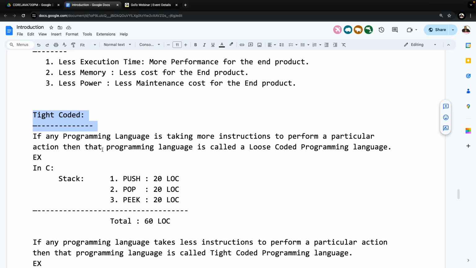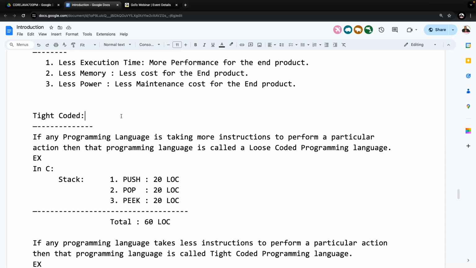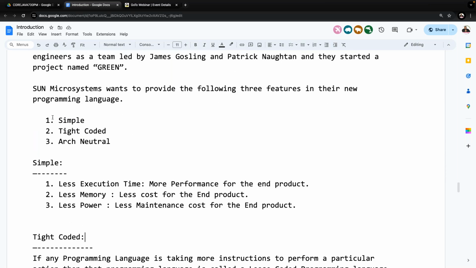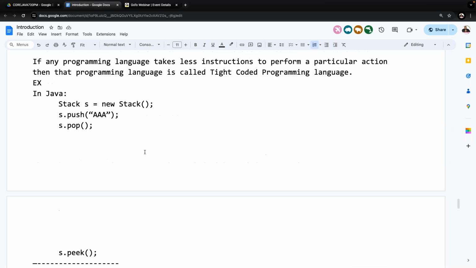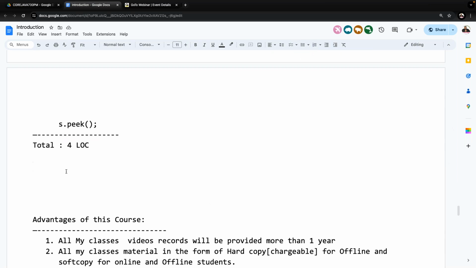Good. Finally, out of the 3 concepts, we understood simple, and then we understood the next one, robust. All of you get my point or not? Now, what is next? Now tell me, architectural neutral programming language. Are all of you following my points? Are you getting clarity on these points?